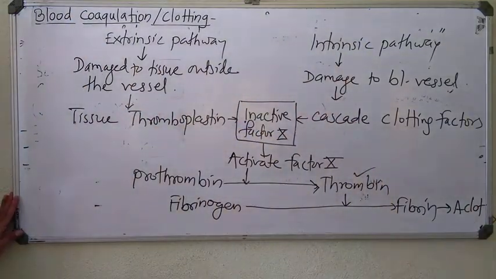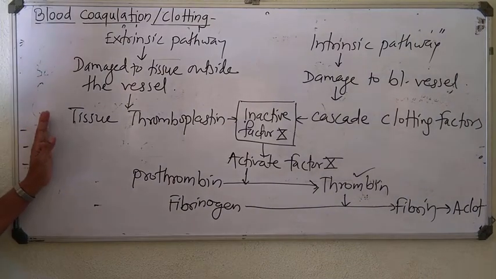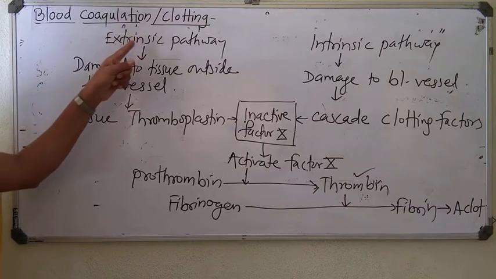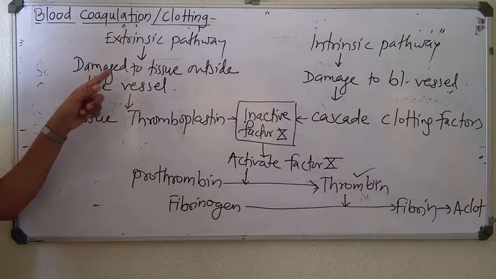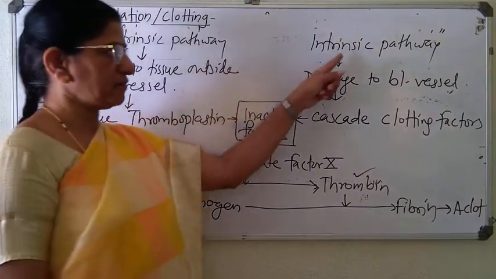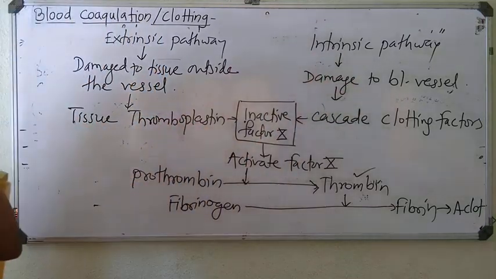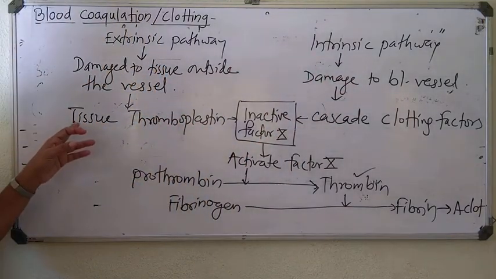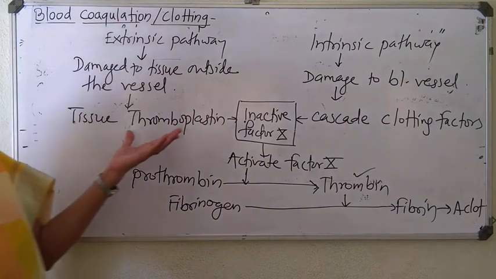Such a chart is given in our textbook. So remember, that chart may be asked for 2 marks in the examination. The extrinsic pathway occurs in damage to tissue outside the blood vessels, and the intrinsic pathway occurs in direct damage to blood vessels inside the body. Tissue cells or thromboplastin is released.